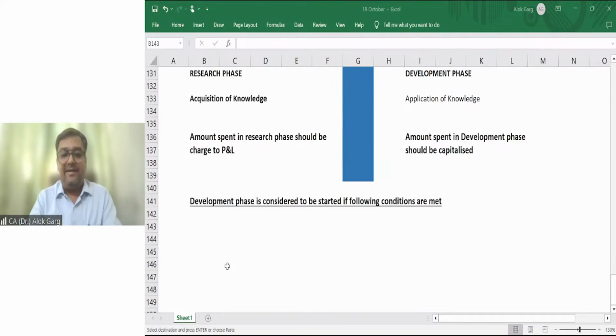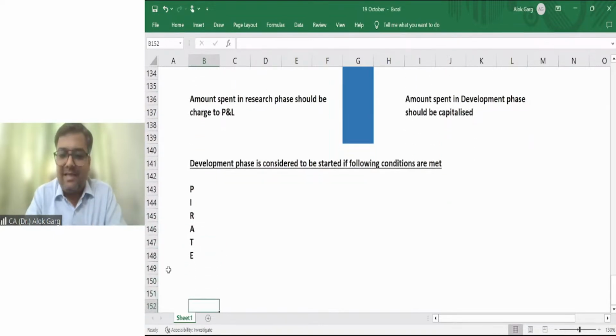Pirate. Have you heard about the word pirate? Pirates of the Caribbean. Do you understand the meaning of pirate? So pirates are the robbers, the thieves who are there in the sea.